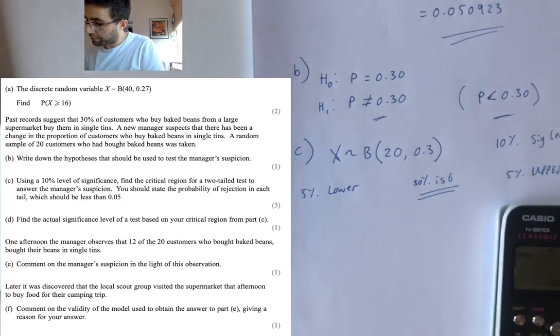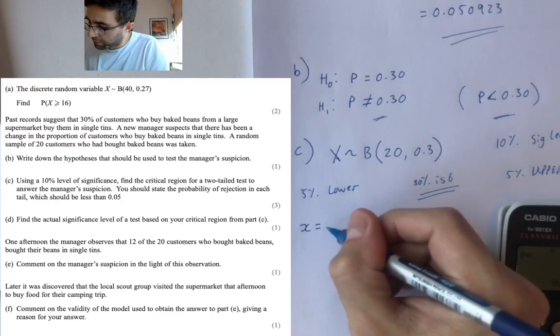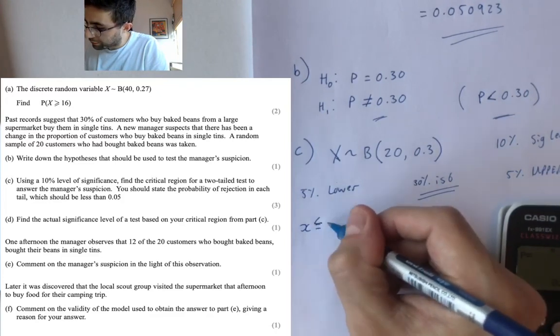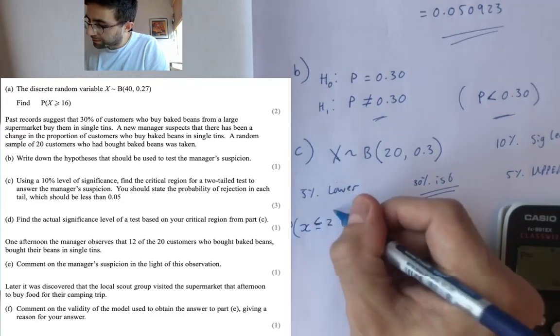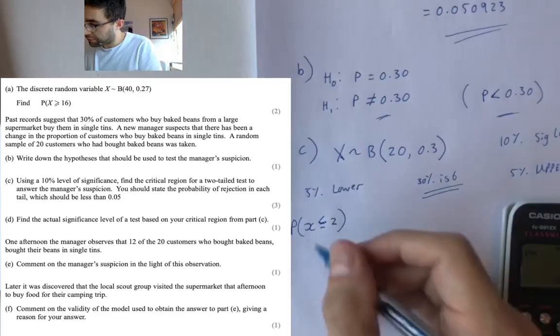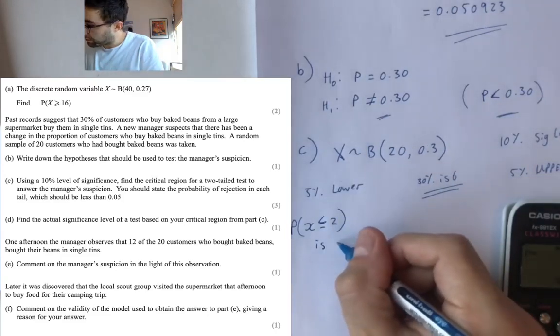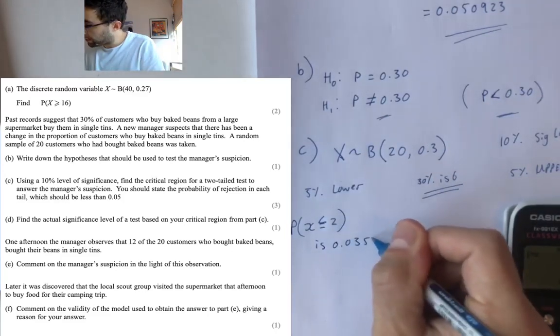So let's write that down. If x is less than or equal to 2, the probability that x is less than or equal to 2 is 0.03548.